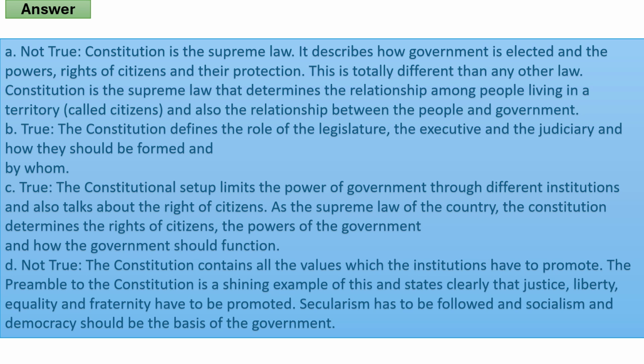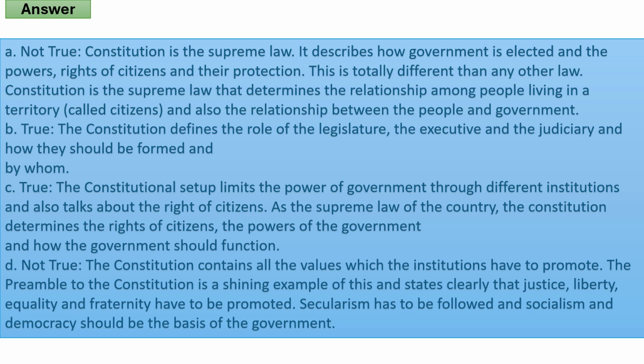B. True. The Constitution defines the role of the legislature, the executive, and the judiciary, and how they should be formed and by whom. C. True. The constitutional setup limits the power of government through different instructions and also talks about the rights of citizens as the supreme law of the country. The Constitution determines the rights of citizens and power of the government and how the government should function.